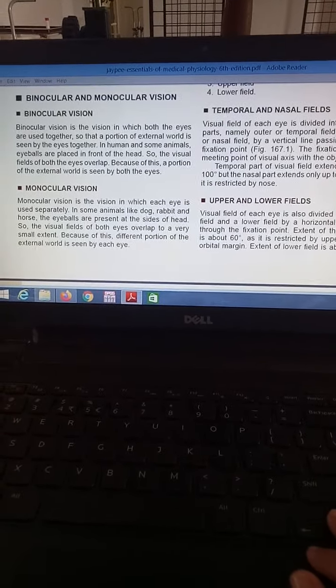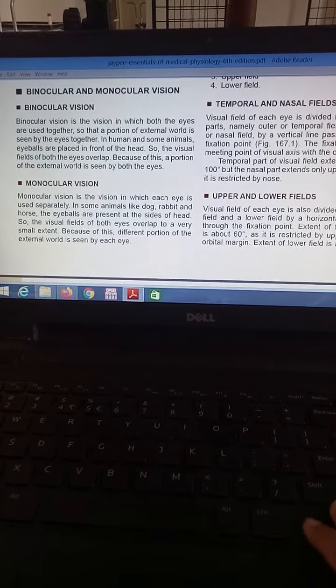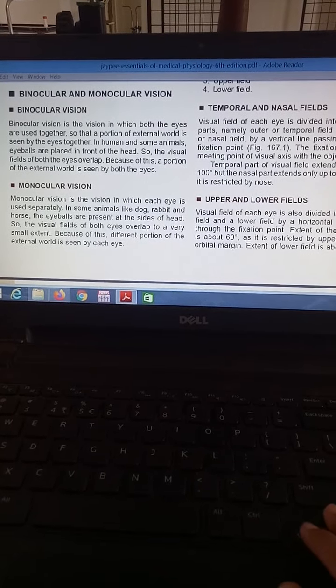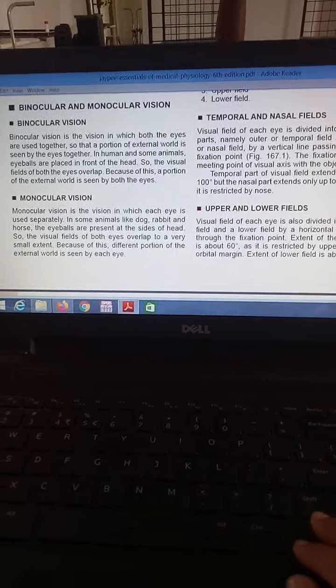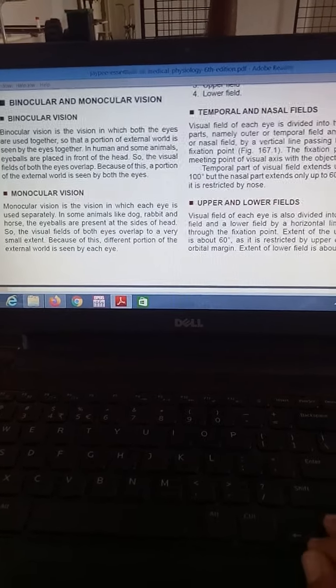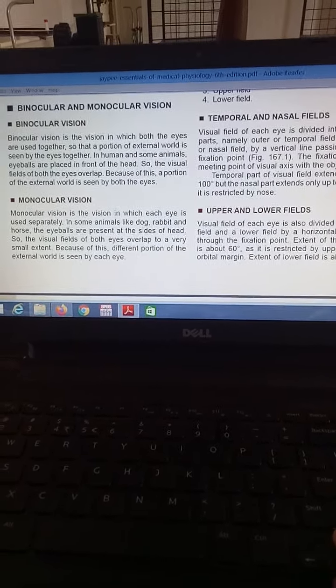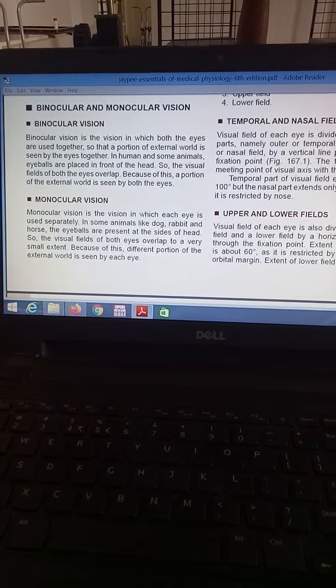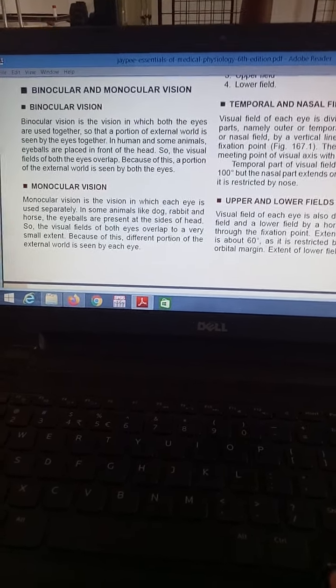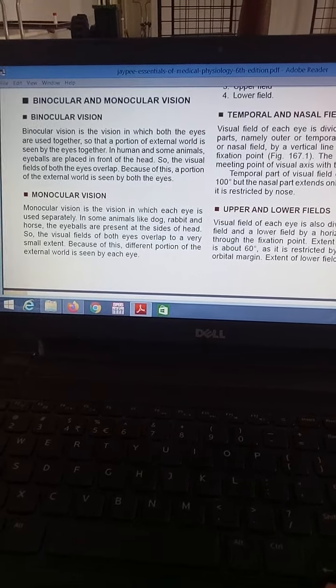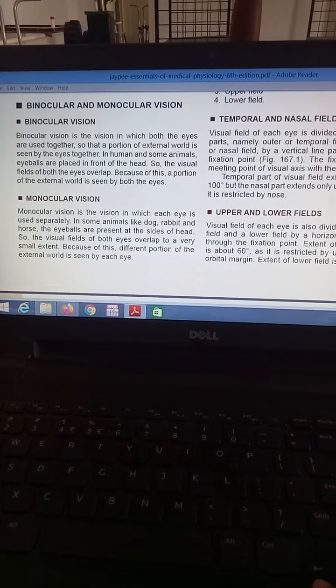So the eyeballs are present at the side of the head. In binocular vision the eyes are present in the center of the head, and in monocular vision they are present at the side of the head. So the visual fields of both eyes overlap to a very small extent. Because of this, a different portion of the external world is seen by each eye.